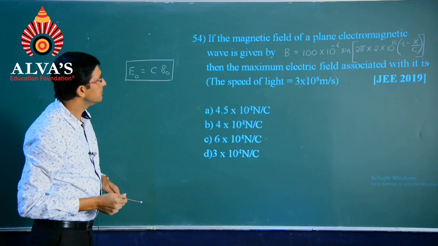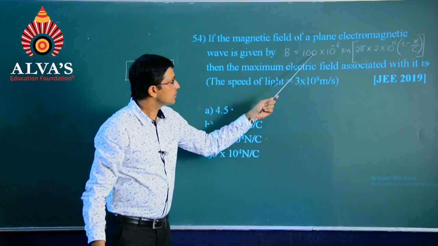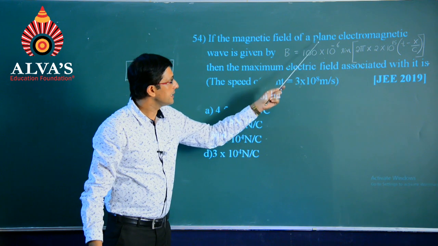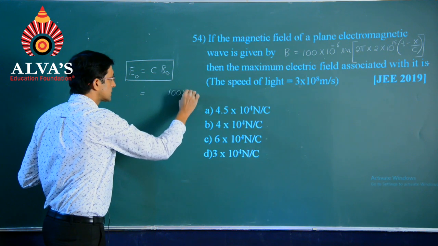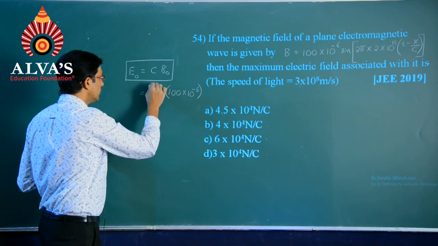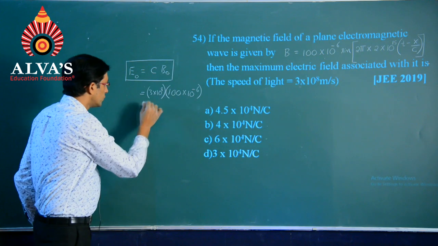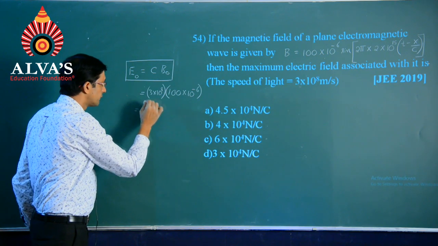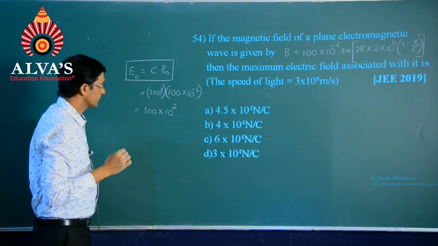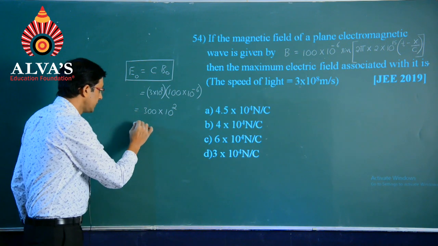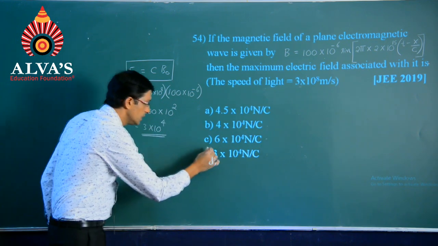Then let me say, in fact, here the amplitude of this magnetic field will be 100 into 10 power minus 6. The speed of light is a constant 3 into 10 power 8. So, reducing these numbers further gives 300 into 10 power 2, or that could be rightly shown as 3 into 10 power 4, which belongs to the fourth option.